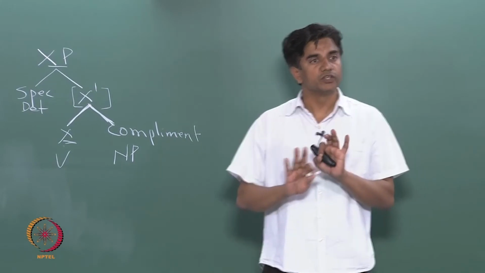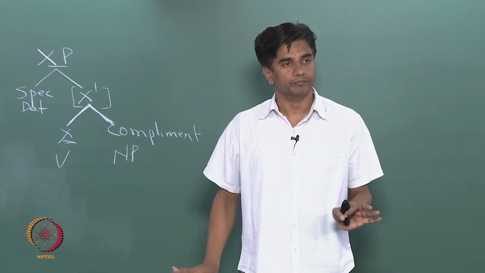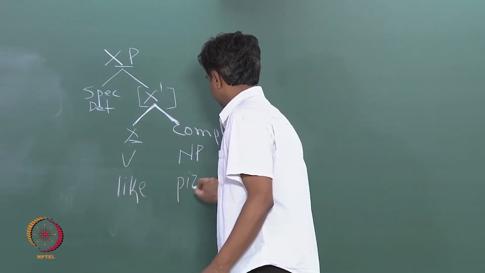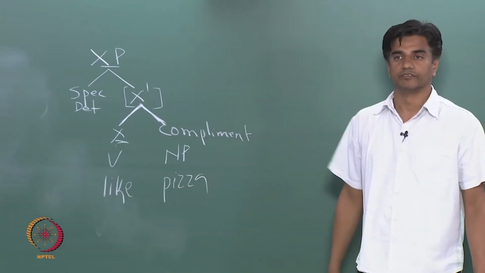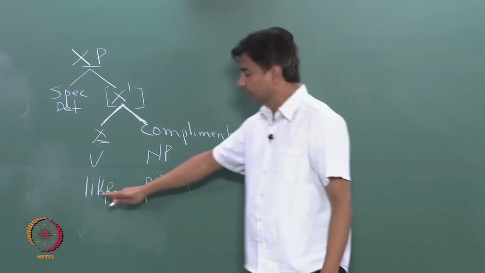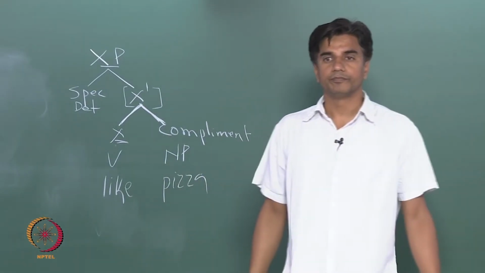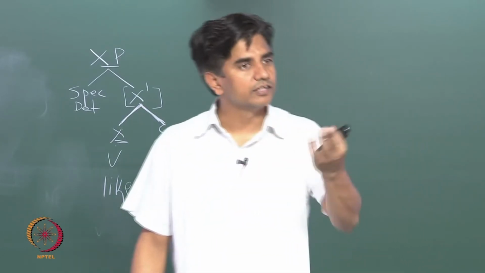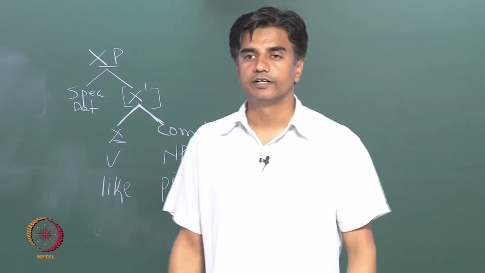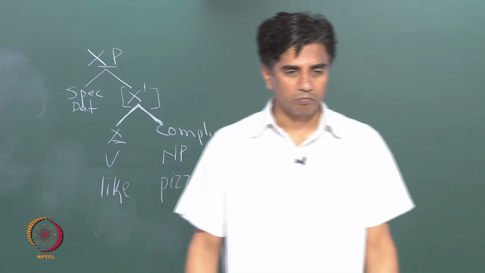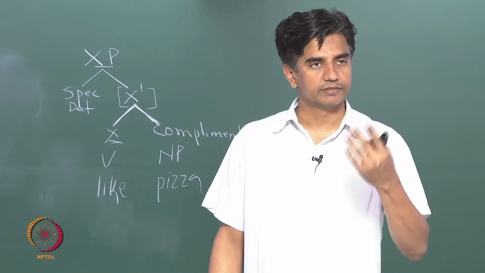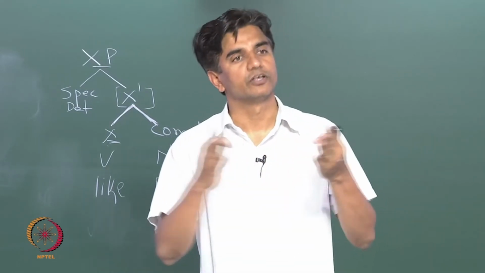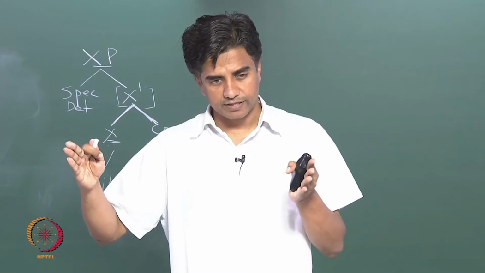Okay? If there is no object in the verb, so in a sentence like... and pizza are going to be in this configuration. Imagine you have a verb which doesn't have a complement, and has something else. For example, can you give an example of a verb which does not have an object? Yeah, go ahead. No. That's true. The verb sleep is an intransitive verb and it will not have a complement, right? But I want something more. It has something else.